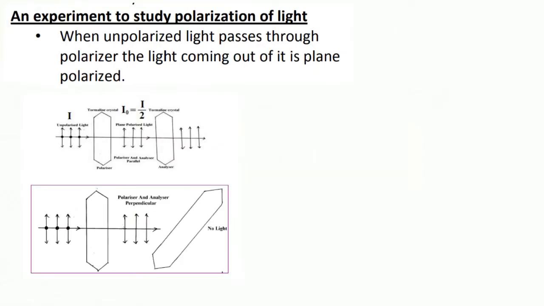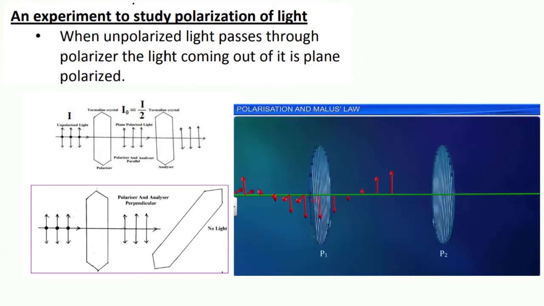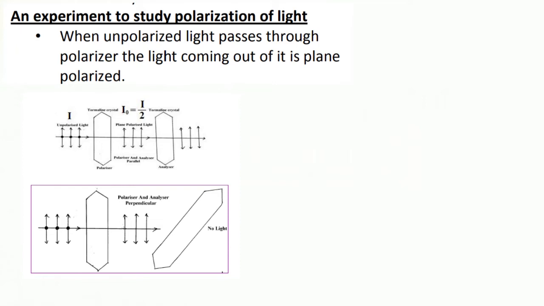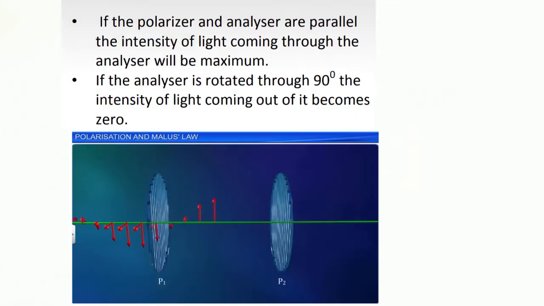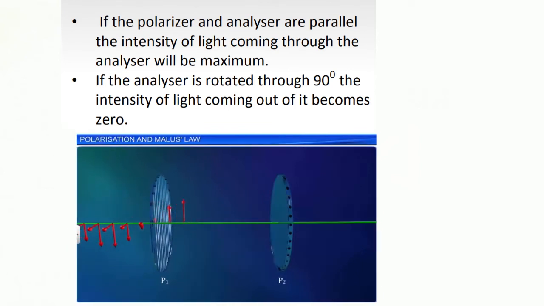An experiment to study the polarization of light. When unpolarized light passes through polarizer, the light coming out of it is a plane polarized light. It is seen in the picture. If the polarizer and analyzer are parallel, the intensity of light coming through the analyzer will be maximum. If the analyzer is rotated through 90 degrees, the intensity of light coming out of it becomes 0.